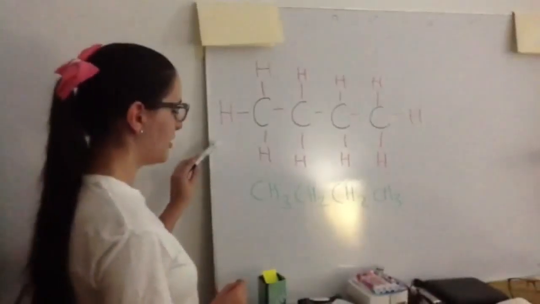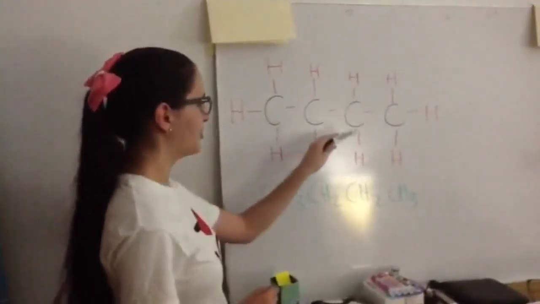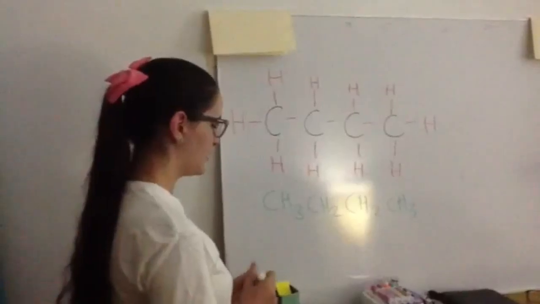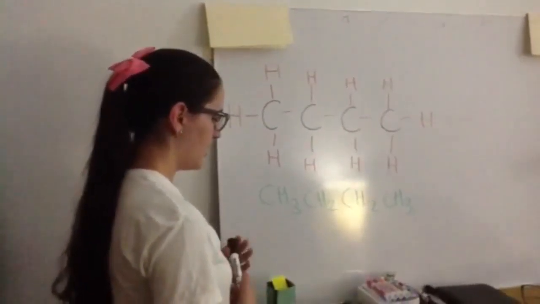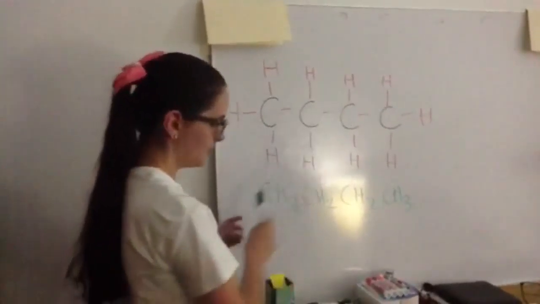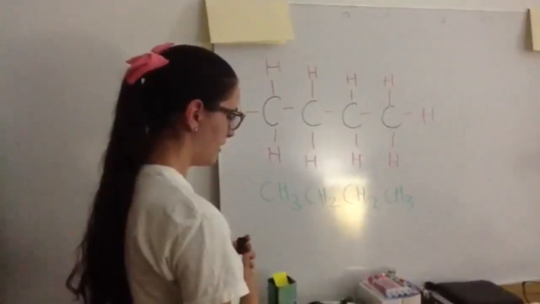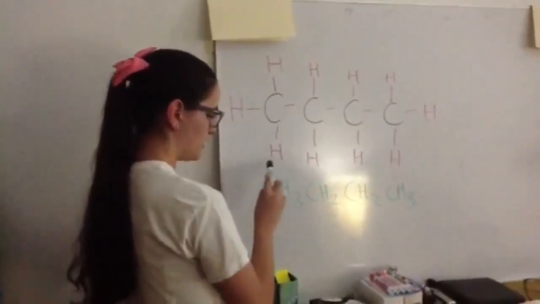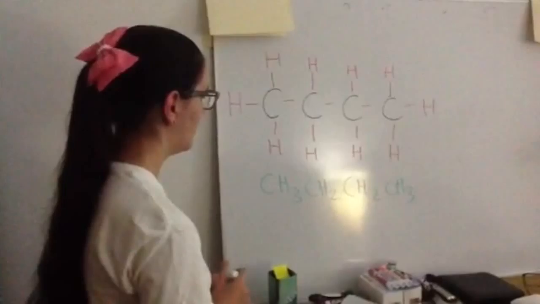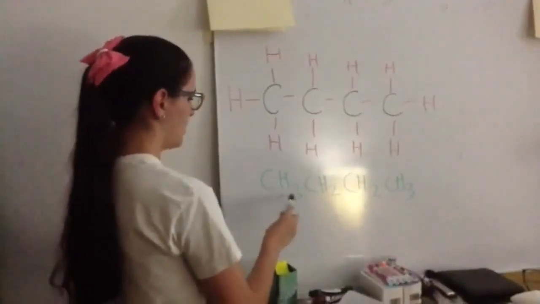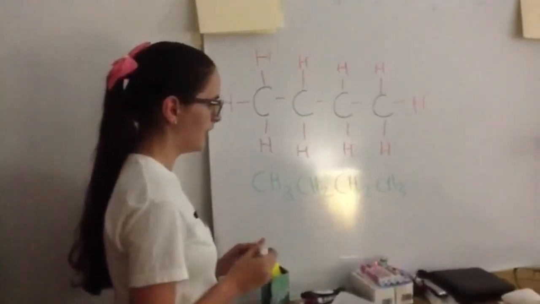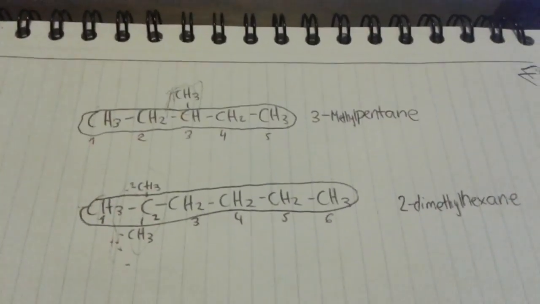Here we have a hydrocarbon with 4 carbons. Its prefix is but, and there are only single bonds, so it is an alkane. So this hydrocarbon is butane, and its formula is CH3, CH2, CH2, CH3.